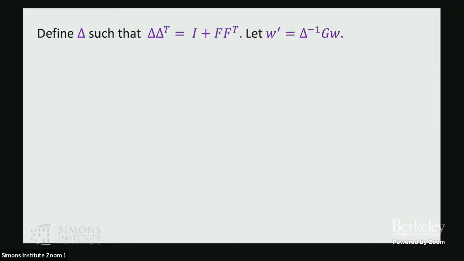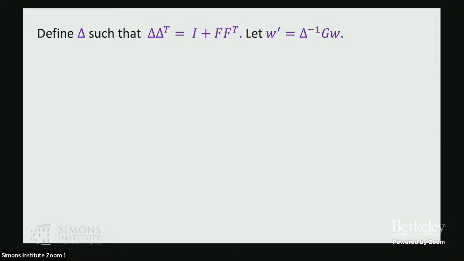I'll define delta to be this Cholesky factor of the matrix I plus FF transpose. I plus FF transpose is certainly positive definite, so it has a Cholesky factorization, and I'll let delta be this Cholesky factor. And I'll define the synthetic disturbance W prime to simply be delta inverse GW.